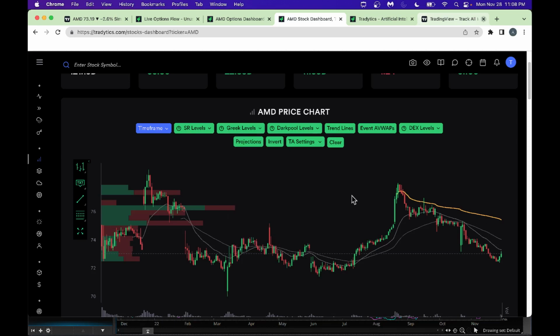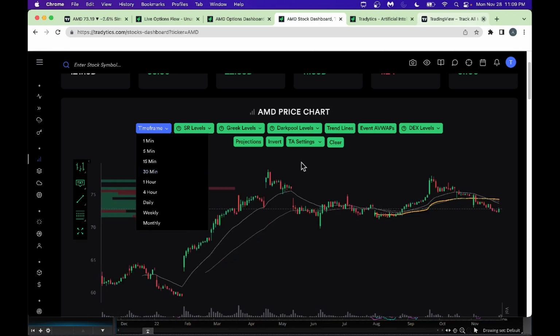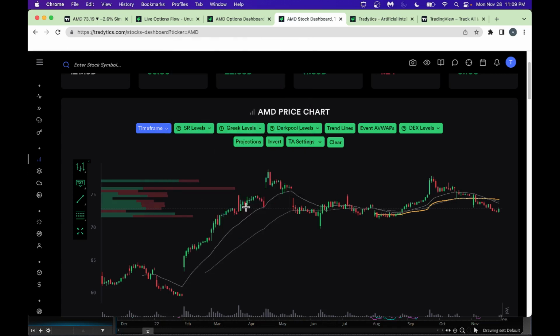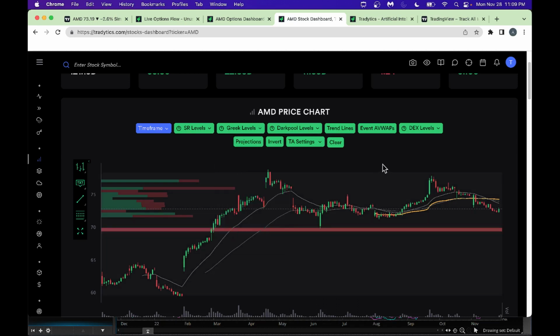All right, let's do one thing. Let's increase the time frame slightly more here. Instead of 15 minutes, let's make it 30 minutes. And there you go. Let's go back to gamma exposure here, and we want gamma exposure, and we want monthly. Actually, let's do all. All right, so we'll get the gamma exposure line here.